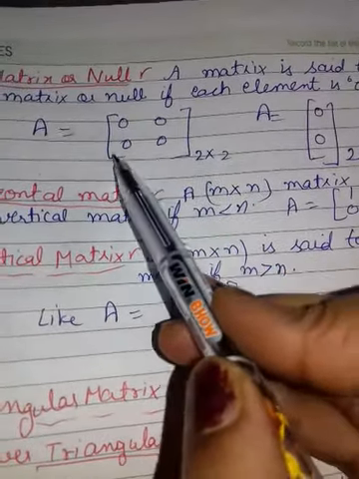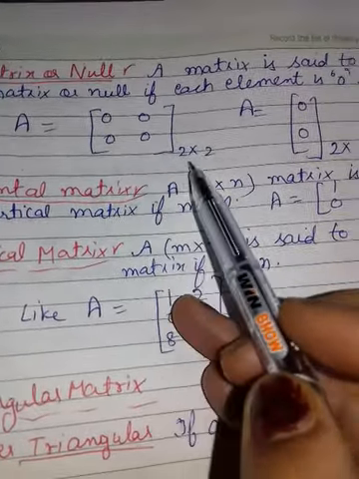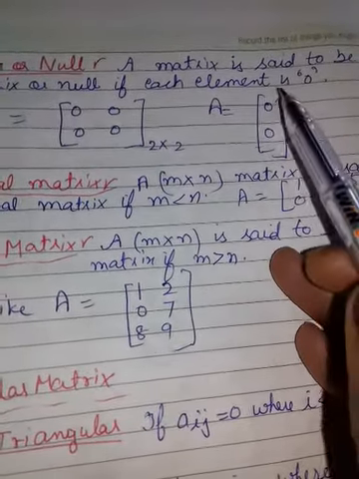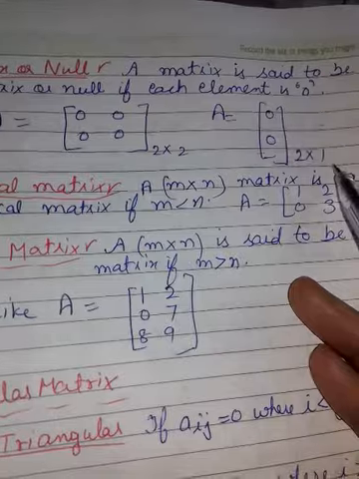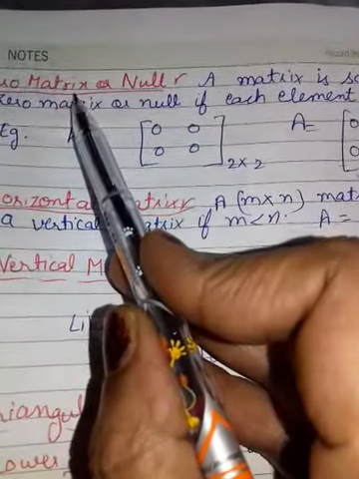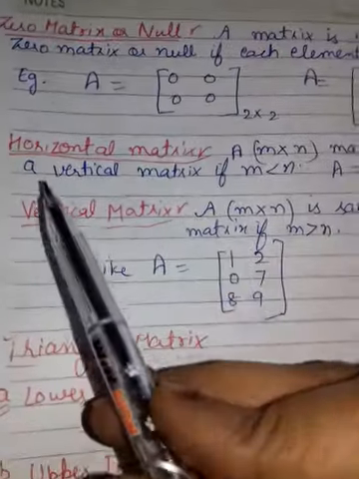How many rows? 2. How many columns? 2. By 2. How many rows? See, horizontally you have to see: 2. How many columns? 1. So your order is 2 by 1. Zero matrix, each element या entry will be 0.